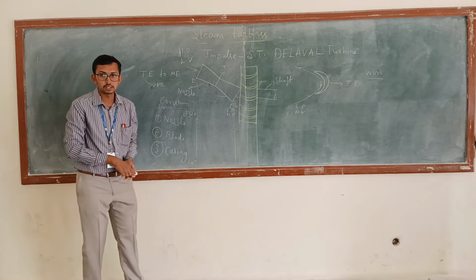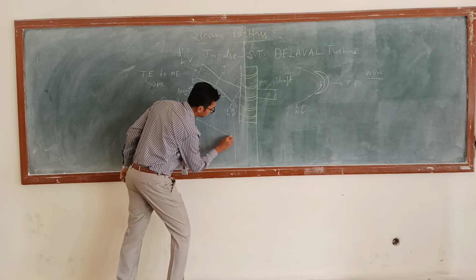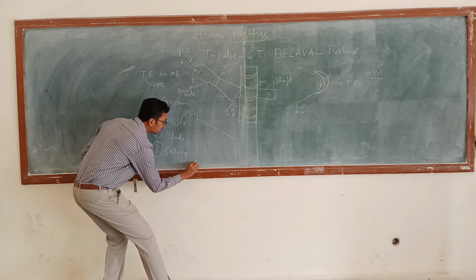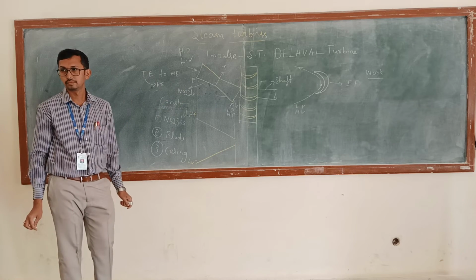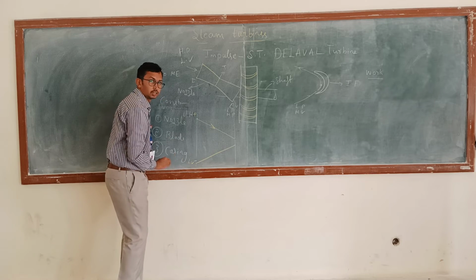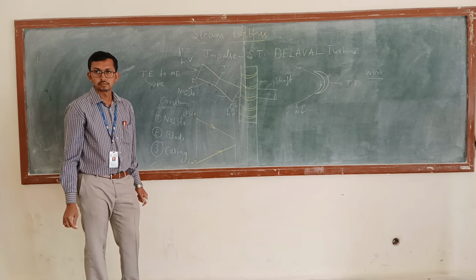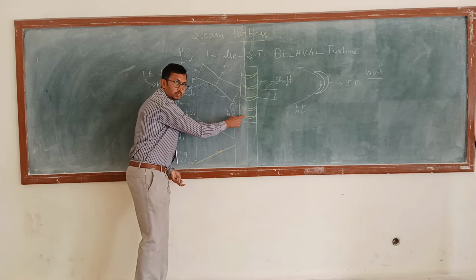In the nozzle, there will be a decrease in pressure and an increase in velocity. Is it clear? That will be the entry to the blades.